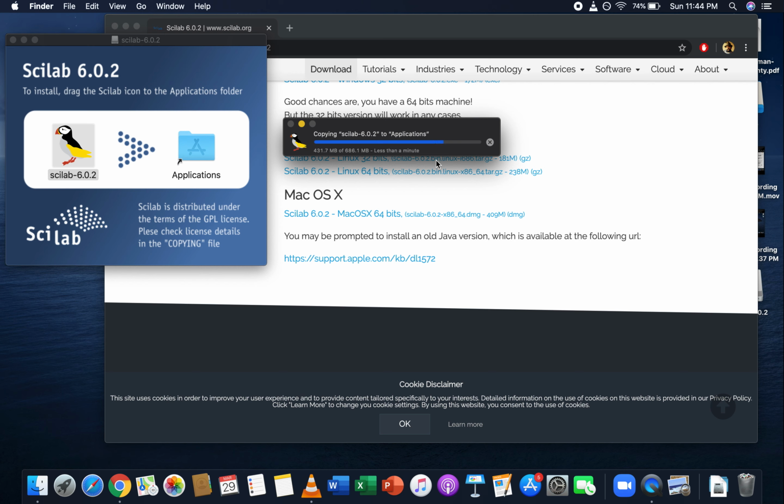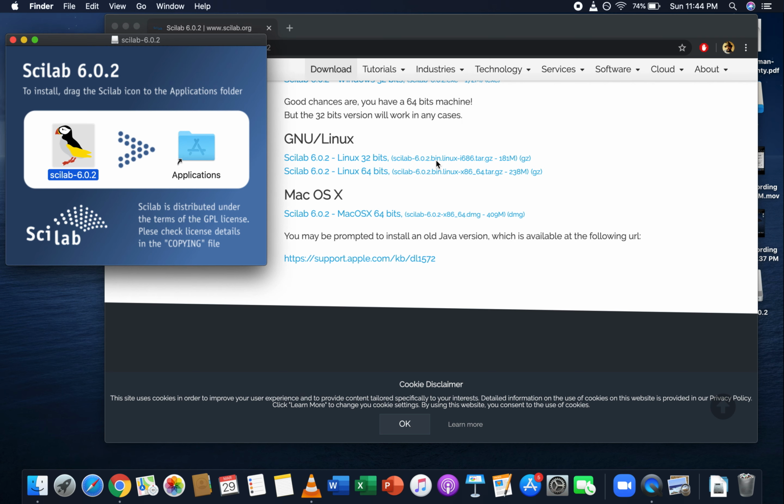Let's cross our fingers and hope that the Java does not have to be installed. Because I hate installing Java. I can never get that right. It's something that can fail real easy. Well, looks like it's done.